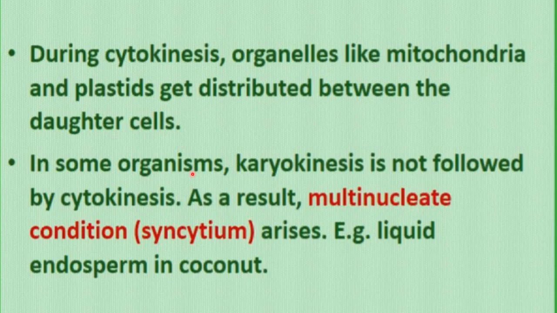In some organisms, karyokinesis is not followed by cytokinesis, means only karyokinesis occurs, but just after the karyokinesis, cytokinesis is not occurring in those organisms. As a result, what will happen? Multinucleate condition will be there, like within a cell many nuclei will be formed, right? If only the nucleus is dividing but the cytoplasm is not dividing, many nuclei will be formed within one cell, and that condition is called syncytium condition.